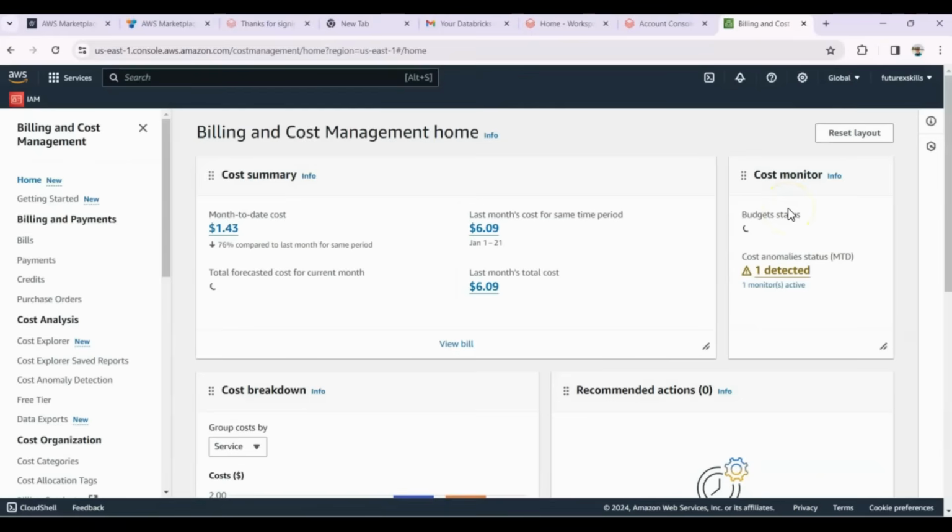Note that it may take up to 24 hours for any cost related to Databricks to appear in your AWS account. You can go to Billing and Cost Management and check for any charges related to Databricks services.